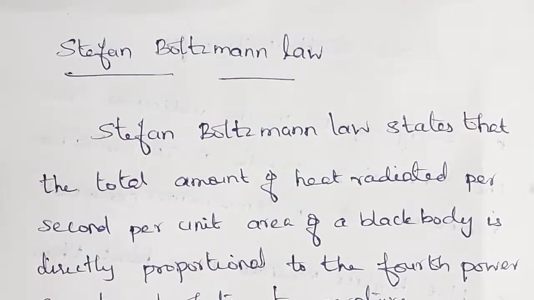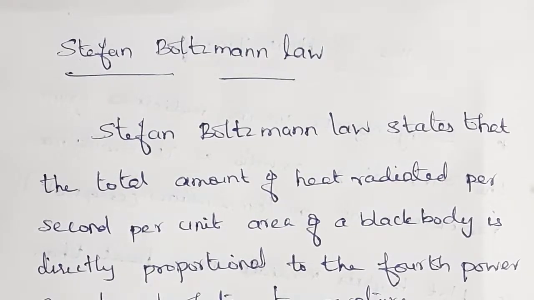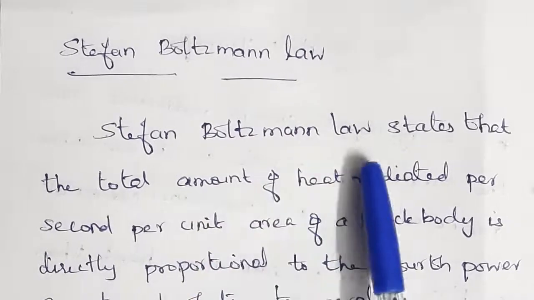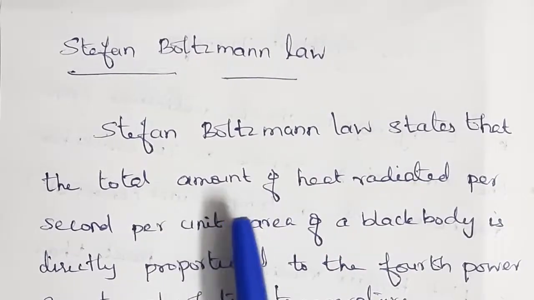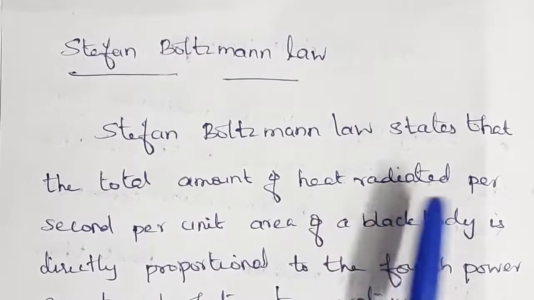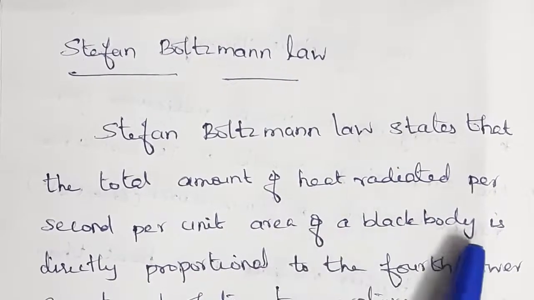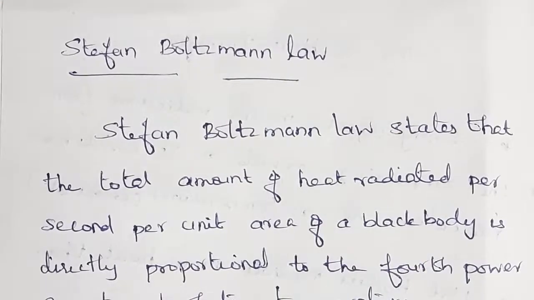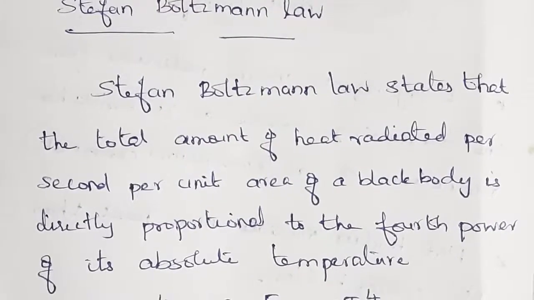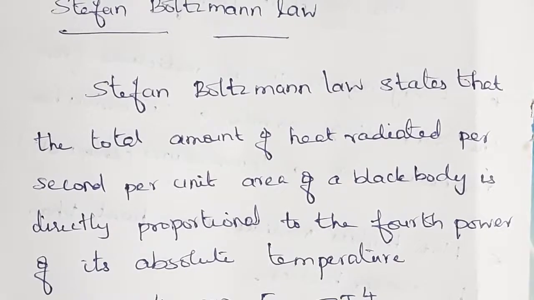The next law is the Stefan-Boltzmann law. Stefan-Boltzmann law states that the total amount of heat radiated per second per unit area of a black body is directly proportional to the fourth power of its absolute temperature.